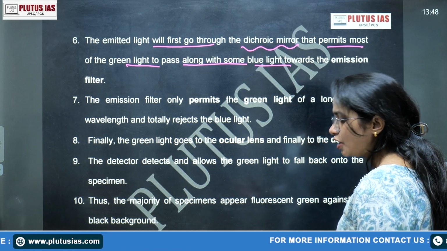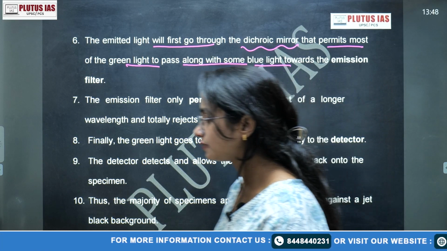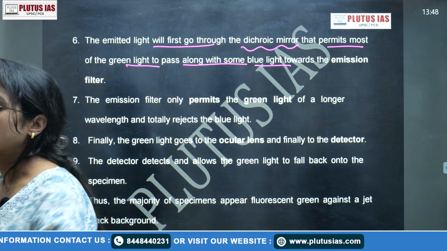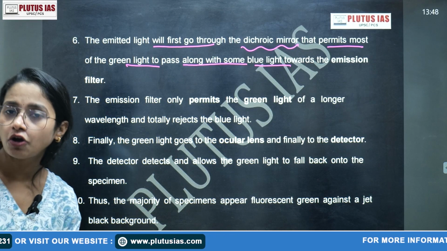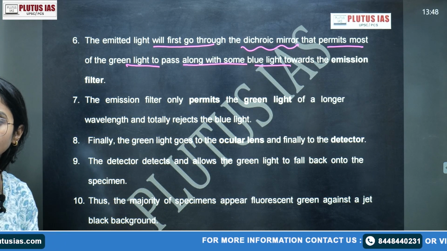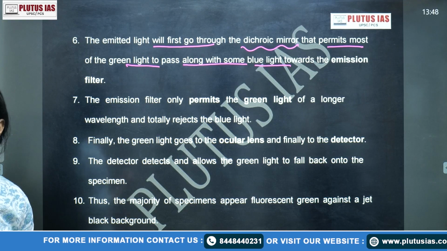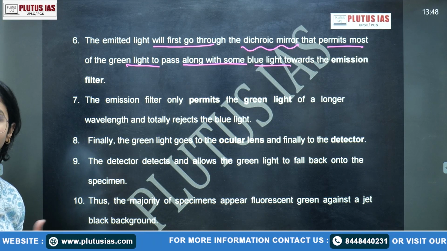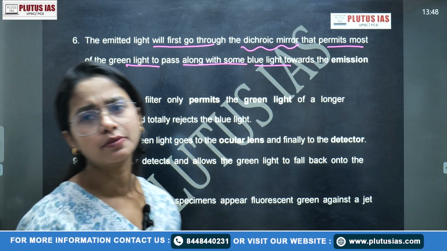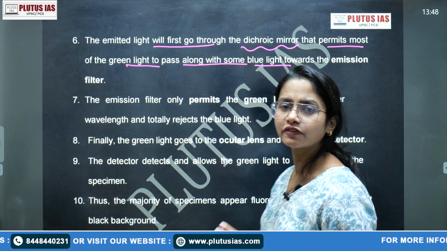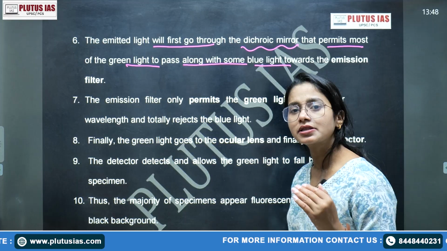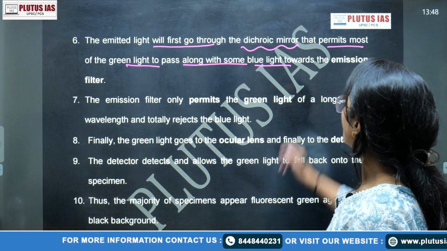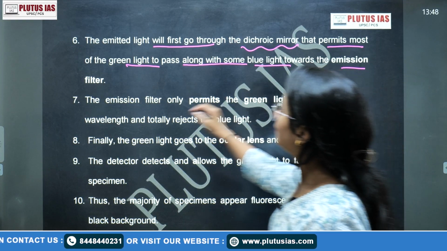Generally, since we are from a biology background, when we see any biological object in the microscope, it is dyed red, blue, or green. Yes, we have seen this kind of slide in college. Generally, most of the time it is red, green, or blue. Along with the blue light, towards the emission filter.